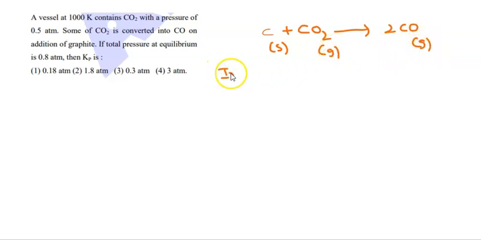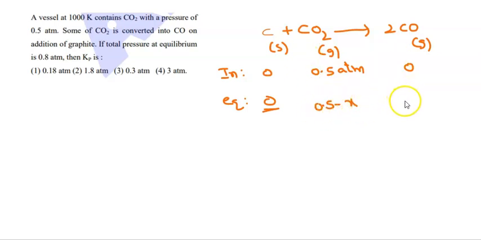At initial conditions, C is a solid, so no pressure is there for the C, and CO2 has 0.5 atm. Initially no CO is present, 0. At equilibrium, the pressure of C solid is 0 because it is a solid. CO2 is 0.5 minus x and the pressure of CO is 2x.